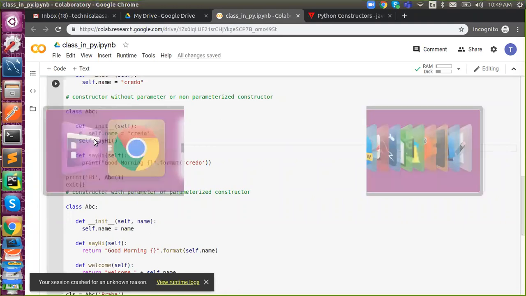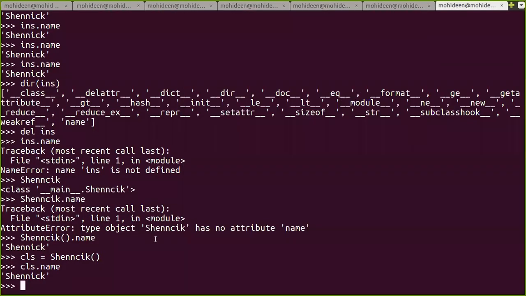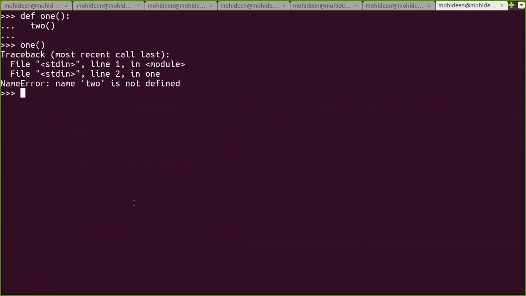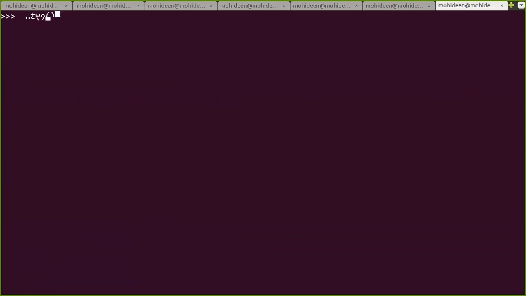Even in the case where I define function 1 and inside it I call function 2, if I call function 1, it will raise an error. It will say name error, 2 is not defined, because I'm defining function 2 only after that.